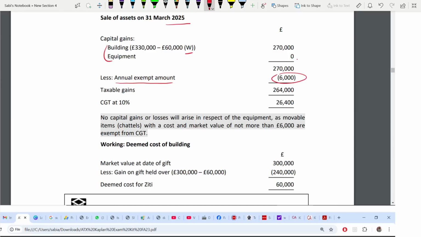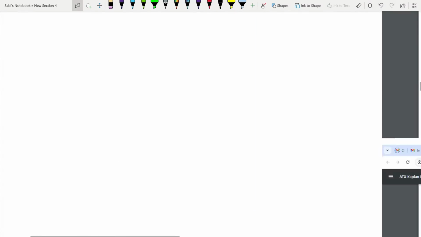See, there is no capital gain or loss. It is exempt from CGT. Why? Anything less than 6,000 is exempt from CGT and it's a chattel. Equipment is movable. They have told you. Movable means it's a chattel. When the cost and the market value is not more than 6,000, exempt from CGT. That's why it is zero here. It has been given somewhere, in fact.